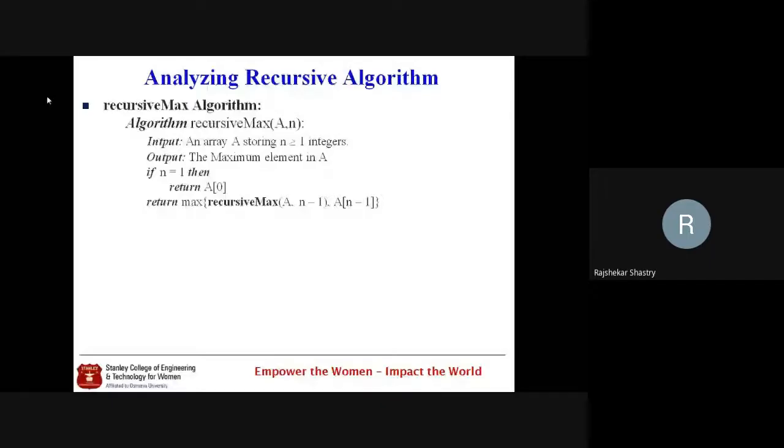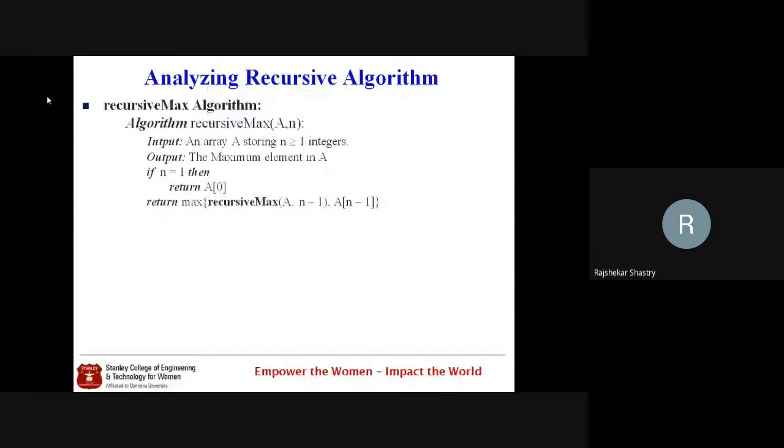You take any case, whether it is the best case, that is, the beginning element itself is the maximum element, or any other case you verify, this algorithm will work. That means we can say the algorithm is correct. Correctness is also one of the important characteristics of an algorithm.